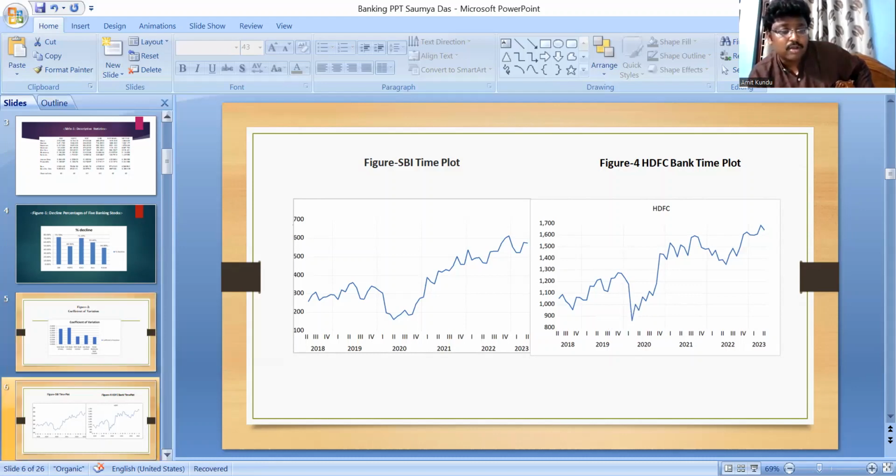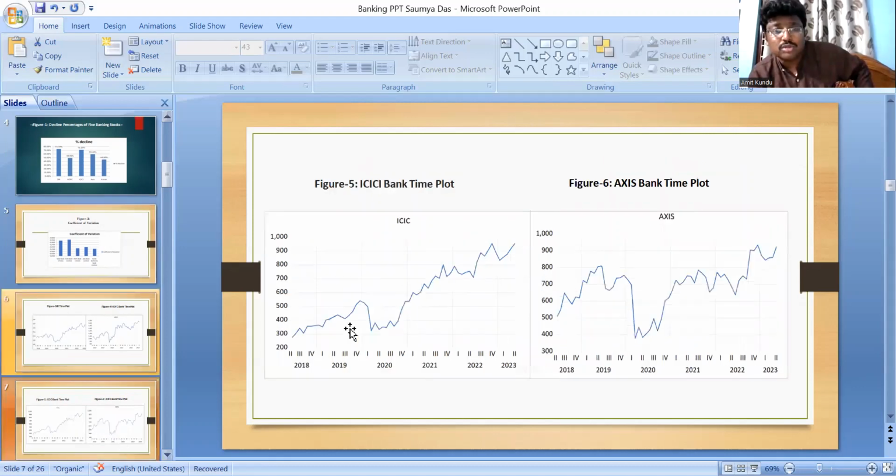Now you consider the other two stocks, the ICICI Bank time plot and the Axis Bank time plot. And you know the same things here. There is an upward rising tendency, and here also an upward rising tendency. But in 2020, first and second quarter, there is a sharp decline, and also for the other one.